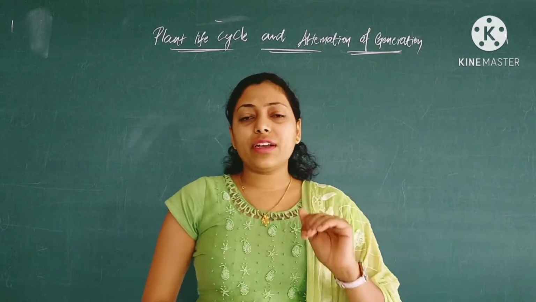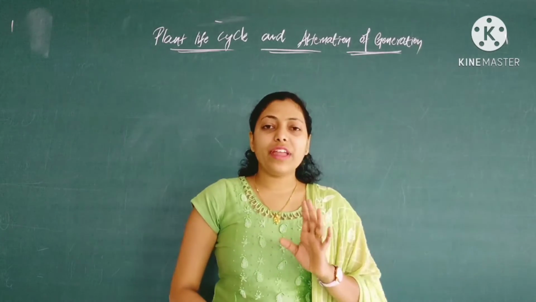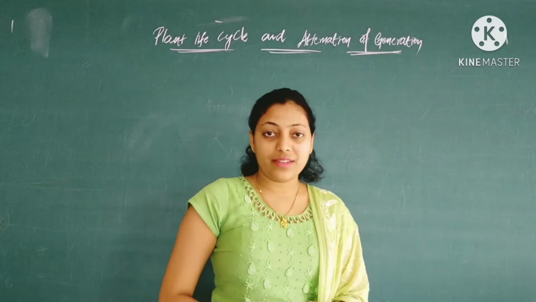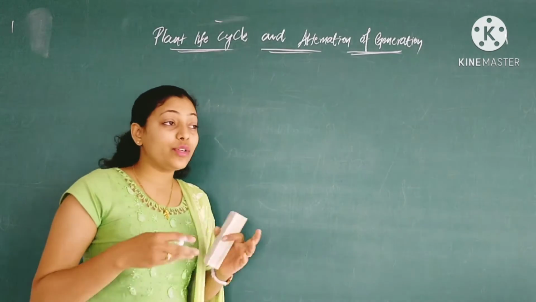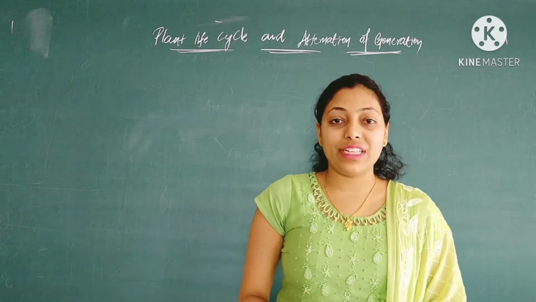When we come to the plant life cycle, we keep two things in mind. Plants consist of two phases, or two different kinds of plant body.